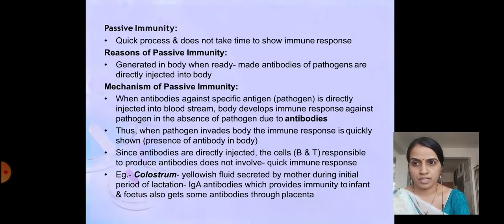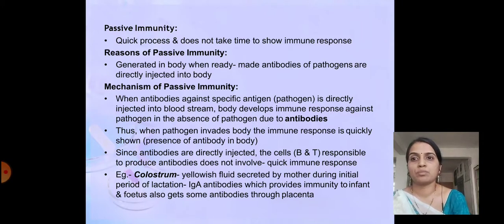Reasons of passive immunity: it is generated in the body when ready-made antibodies against pathogens are directly injected into the body. If the ready-made antibodies are injected in the body, then the passive immunity will be shown, because when the microorganisms enter, antibodies are readily available in the body, and so they will immediately start their action of fighting against the antigen and killing them. So the ready-made antibodies which are injected are actually responsible for showing the passive immunity.